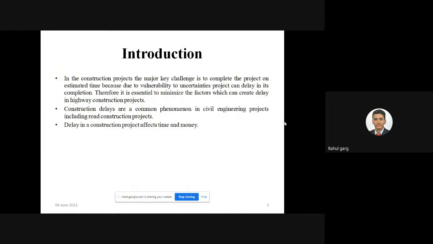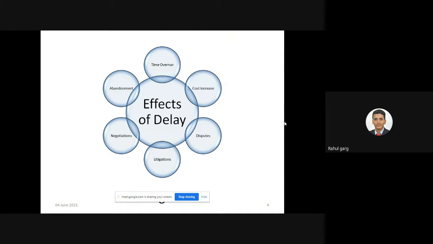In construction projects, the major key challenge is to complete our project on the estimated time, because due to vulnerability to uncertainties, the project can be delayed in its completion. It's a common phenomenon in civil engineering projects, including road construction projects. Delay also affects time and money. The effects of delay are that time will be lost and the cost of the project will automatically increase. There will also be disputes, litigations, negotiation, and abandonment.